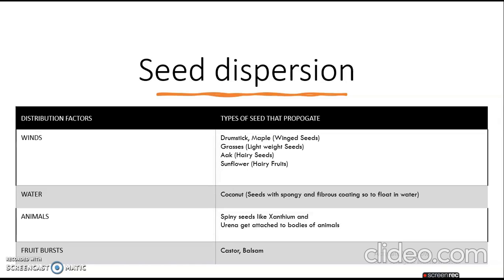Spiny seeds like xanthium and urena get attached to the bodies of the animals. This is not the direct way to propagate. Indirectly, they are propagating seeds. Then fruit bursts: castor and balsam. So these are the distribution factors on the left side of the table, and on the right side the types of seeds that they propagate.